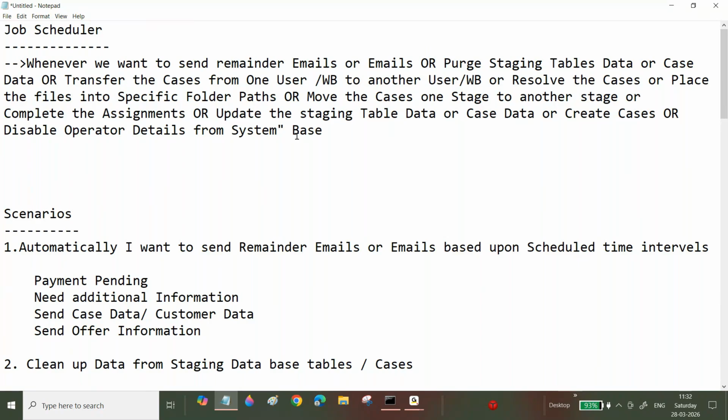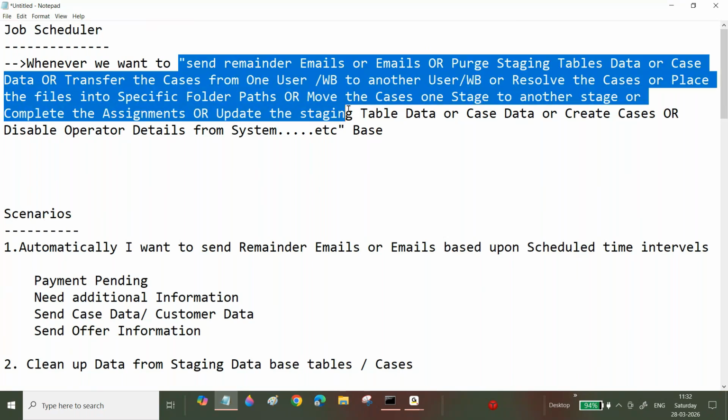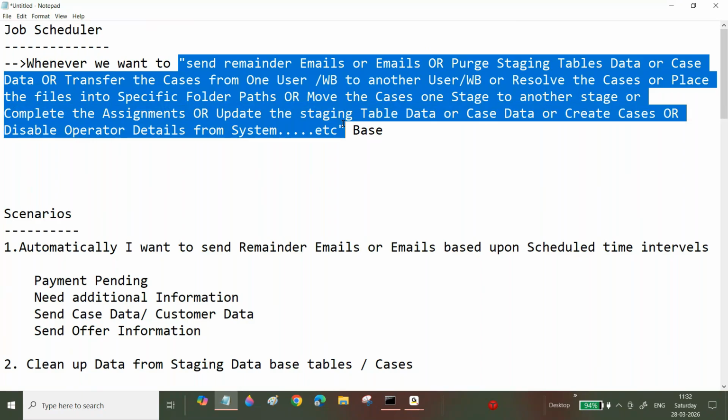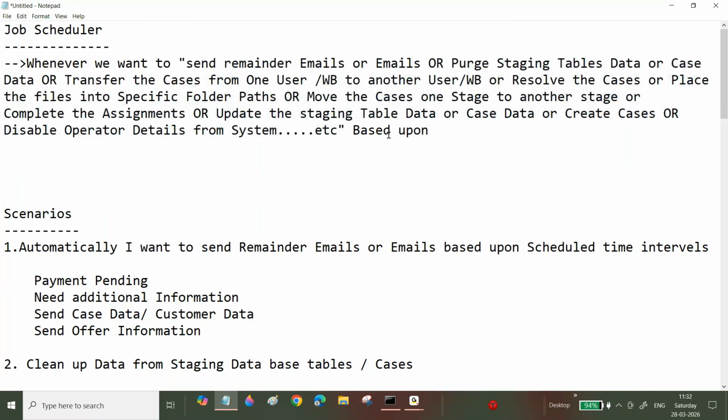Not only this one, whatever scenarios like that, from here to here, all are based upon scheduled time intervals.